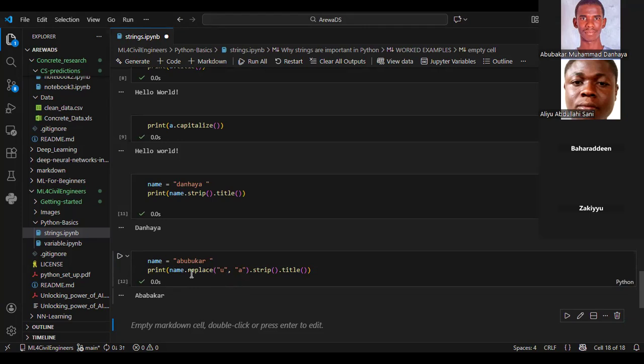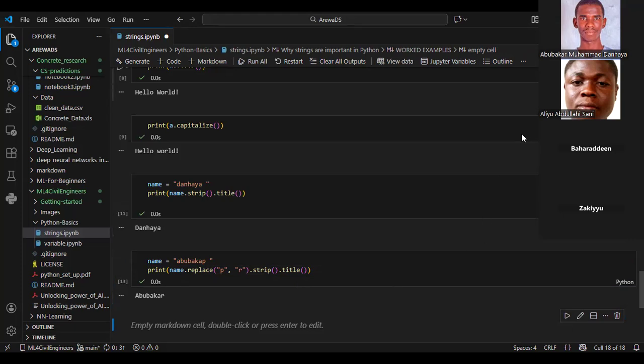So let me provide another example, maybe something like this. Okay, let me use something like this here. So maybe I want to replace P with R. Okay, so it works properly now.